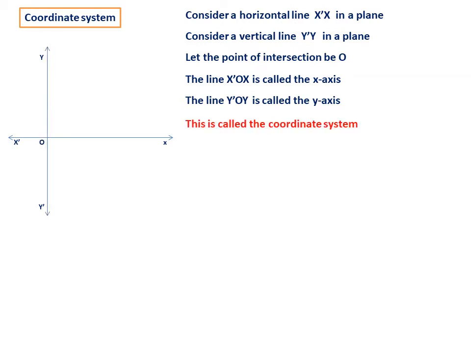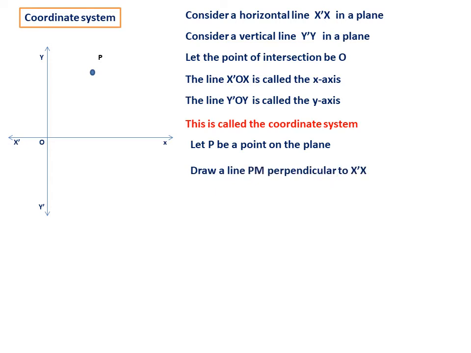This is called the coordinate. That is, the plane is now divided into four parts actually. One horizontal line we are taking, that is x axis. Another vertical line we are taking, that is y axis. And the point where these two lines intersect, that is taken as origin. And this is called the coordinate system. Now let P be any point on the plane. Let me indicate it by P. So this is the point on the plane.